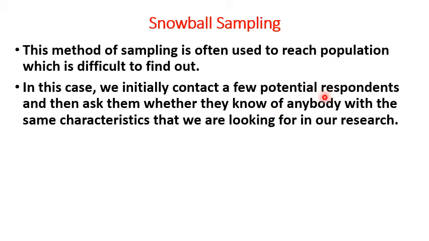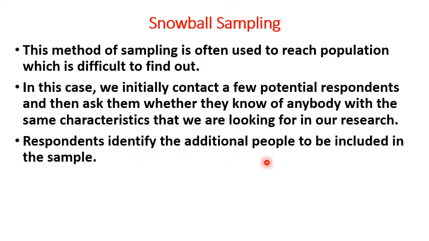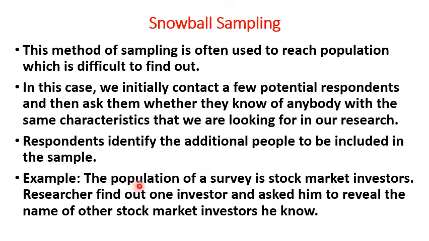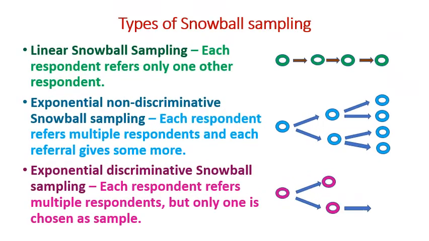So a few potential respondents are contacted first and then asked to suggest other respondents. Respondents identify the additional people to be included in the sample. So the respondents we contacted first will identify and suggest the additional people to be included. For example, the population of a survey is stock market investors and the list of stock market investors is not readily available. Here the researcher finds one investor and asks him to reveal the names of other stock market investors he knows.